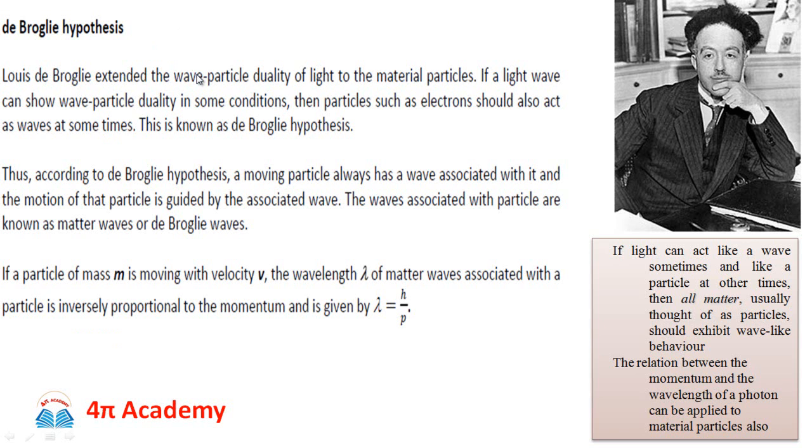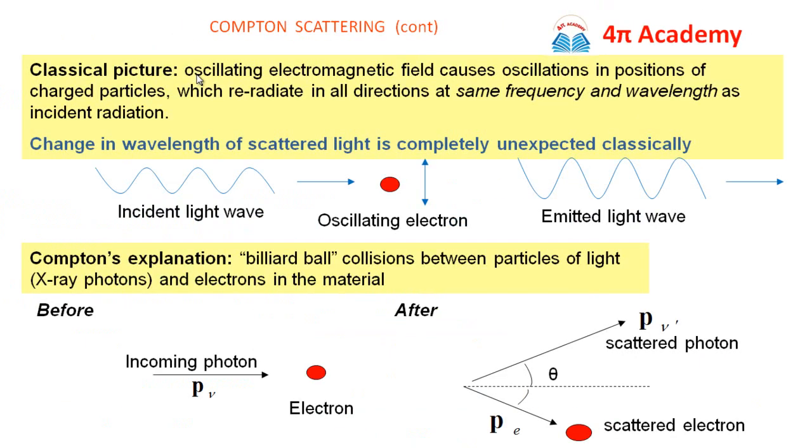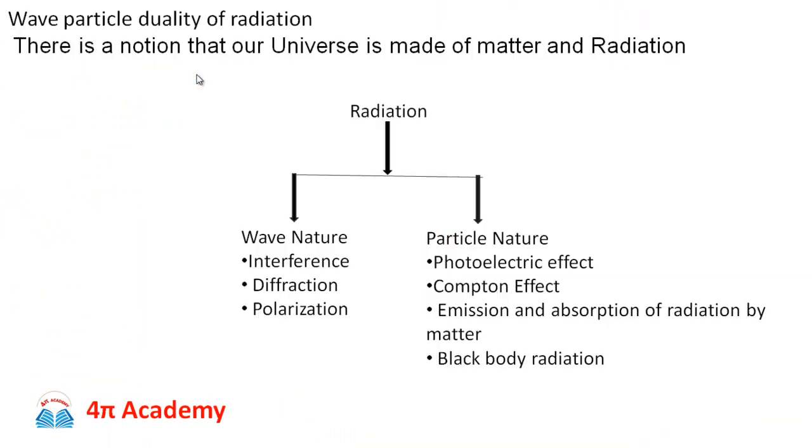Up to now we know that light behaves like a wave, as well as like a particle. While explaining interference, diffraction and polarization, we require that light should behave like a wave. While explaining the photoelectric effect, Compton effect and blackbody radiation, we require that light should behave like a particle, and that particle of light is called a photon. And then the wave-particle duality for light has been accepted universally. So you can imagine that these are the two sides of a single coin.